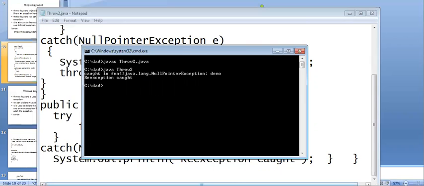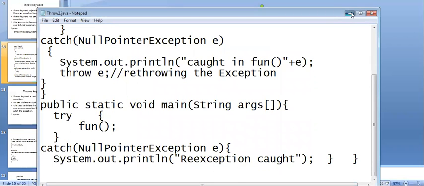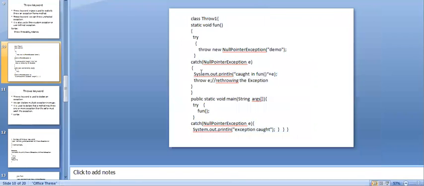Compile the code, run the code. See here, we got the null pointer exception, which has been thrown by using the throw keyword. And I got the exception. This is nothing but the exception handled in the catch block of the public static void main method. Right, that's what you got.